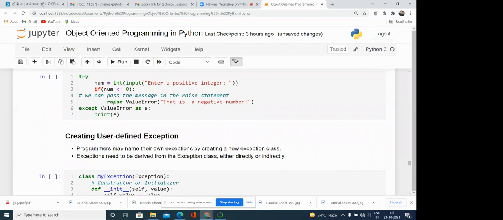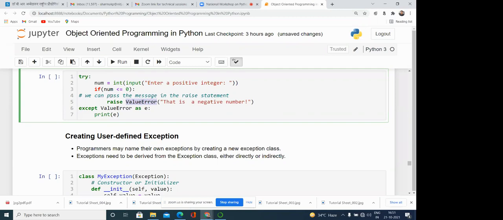Like here you can see raise ValueError. Suppose that we are raising the value error for a negative number. Suppose you are calculating the factorial of a particular number, and for a negative number there is no factorial, or we cannot calculate the factorial. In that case, this is an exception situation for us, but not for the Python virtual machine.